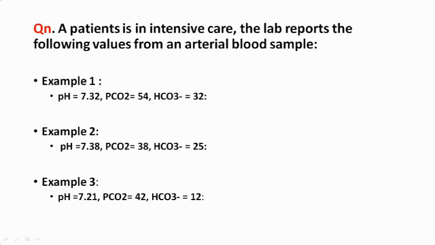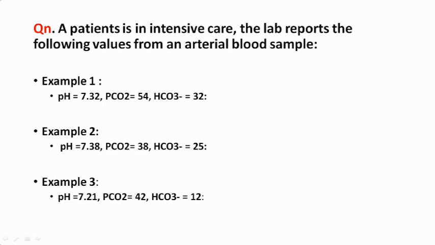There are 3 examples here. You just look at example 3 and diagnose it. What is the disorder? So it is metabolic acidosis. As you can see, pH is decreased, so it is acidosis, and bicarb is also decreased. It is 12, so it is metabolic acidosis.